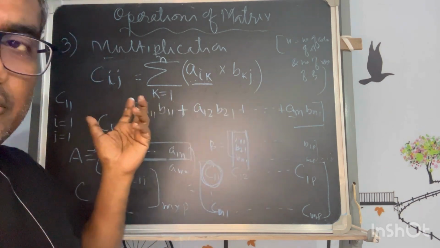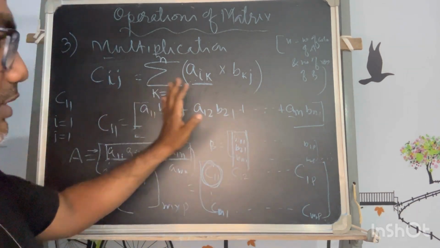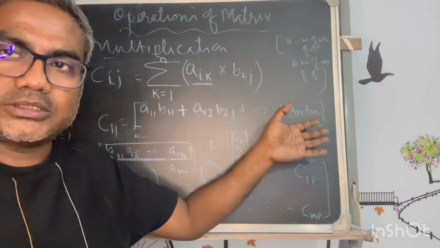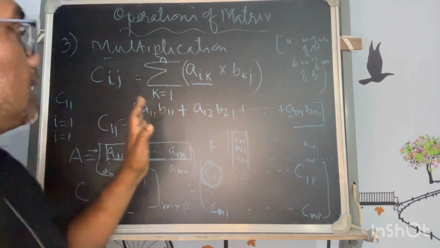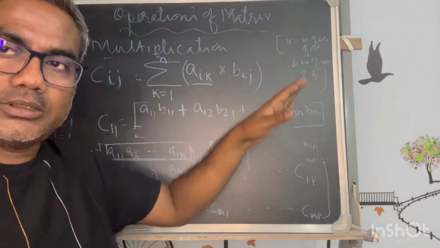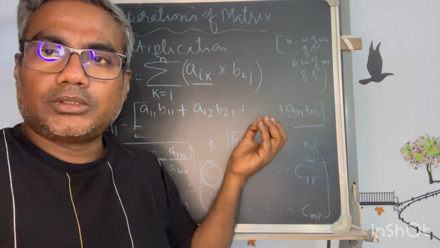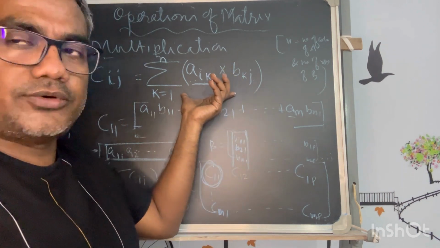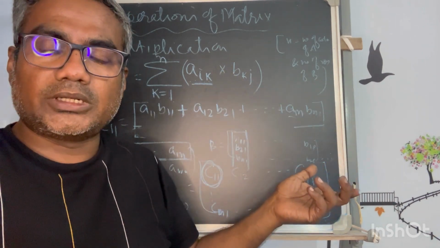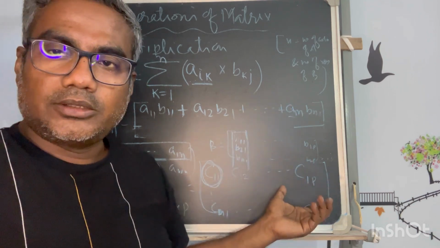Maybe 3 or 4 order of matrix we will work with, so then it will not be very difficult to find the multiplication of the matrix. If it is a bigger one, then definitely in software you have to put this formula and run a program on it to get the value of this.